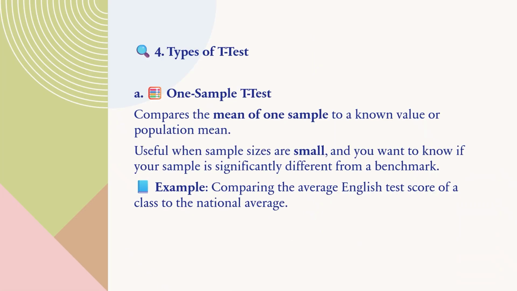The first is the one-sample t-test. Compare the mean of one sample to a known value or population mean. It is useful when the sample size is small and you want to know if your sample is significantly different from a benchmark. Example: comparing the average English test score of a class to the national average.